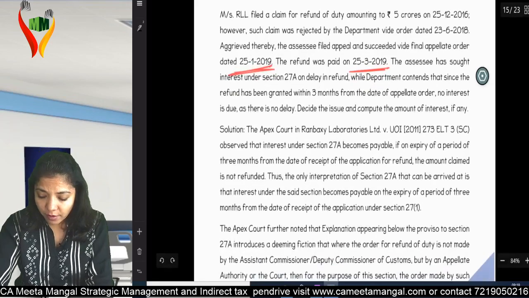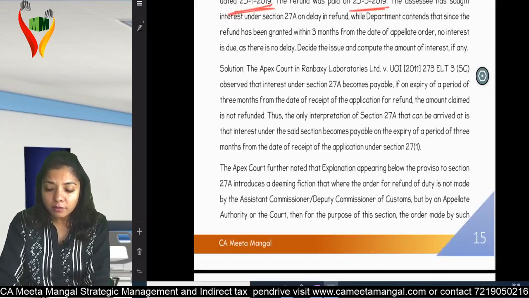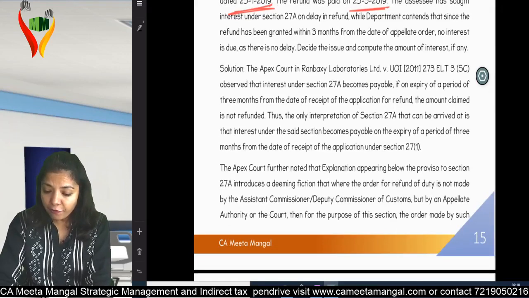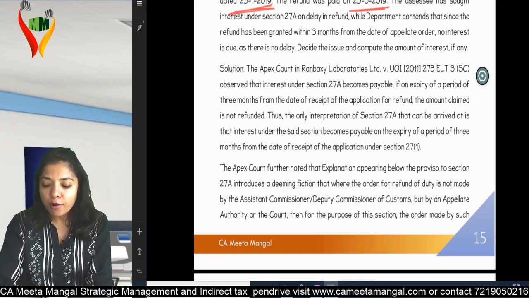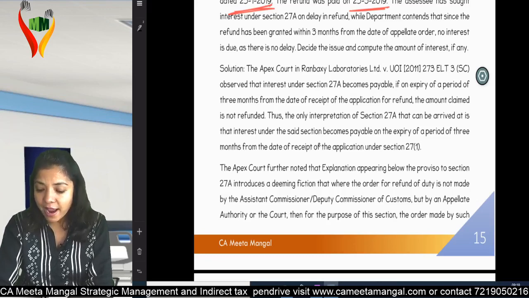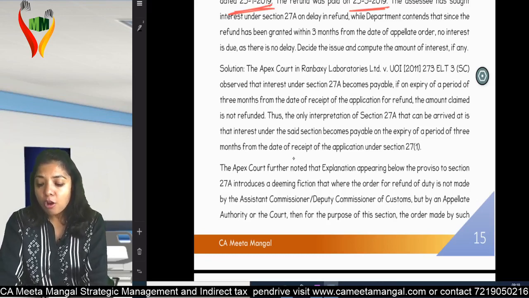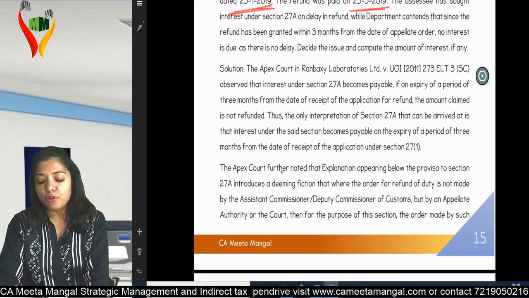I hope you're with me. Let's see the answer. The apex court in Ranbaxy Laboratories observed that interest under Section 27A becomes payable if, on expiry of a period of 3 months from the date of receipt of application for refund, the amount claimed is not refunded. Thus, the only interpretation of Section 27A that can be arrived at is that the interest under the said section becomes payable on the expiry of a period of 3 months from the date of receipt of application under